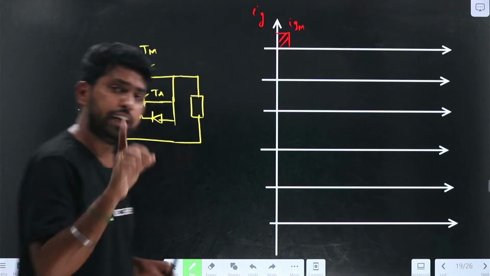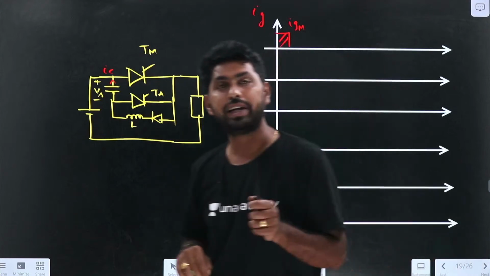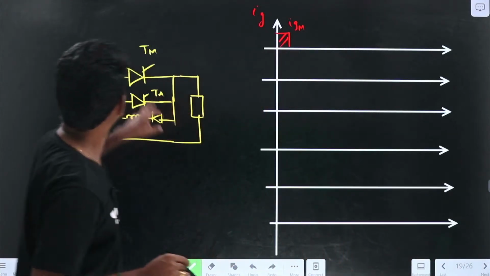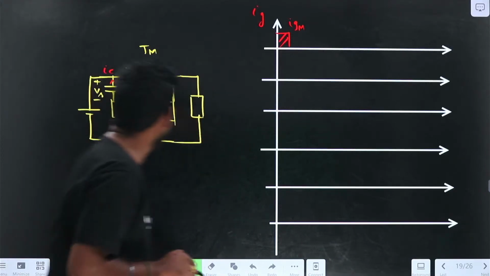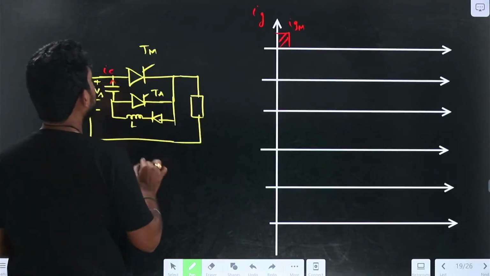What happens if I give the gate pulse to the main thyristor? The main thyristor will get into the conduction state. So Tm will get into the conduction state. Now if I draw mode 1, in that Tm should be in the conduction state.